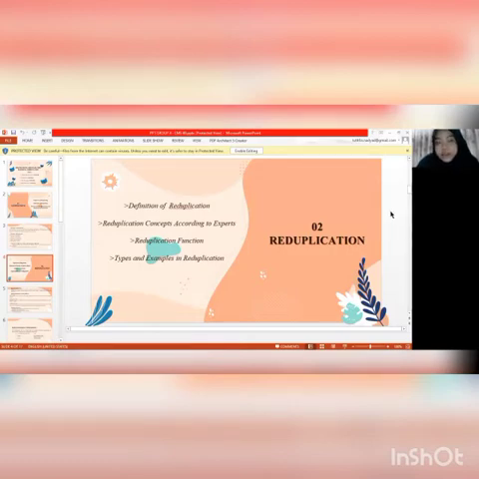Reduplication. Definition of reduplication. Reduplication concept according to experts. Reduplication function. Types and examples in reduplication.